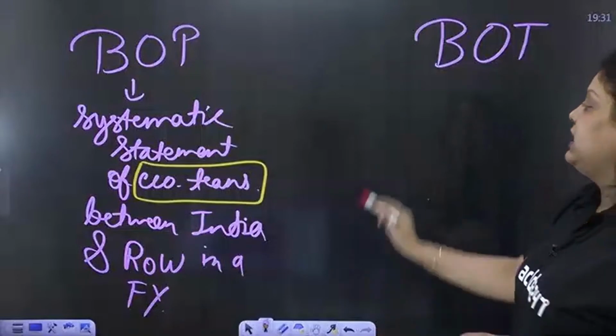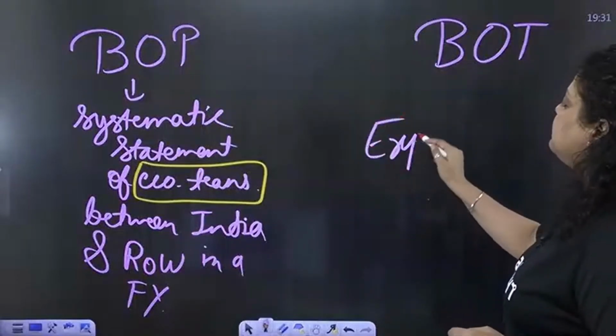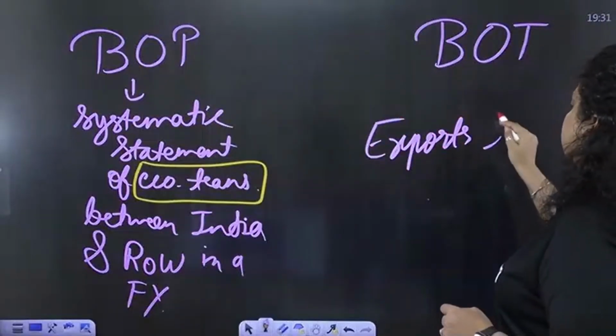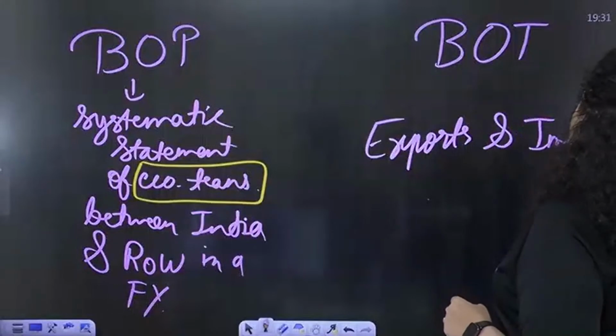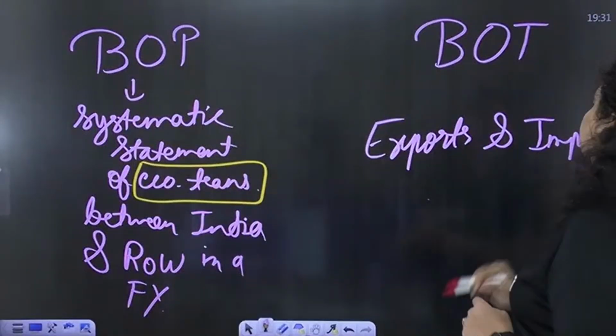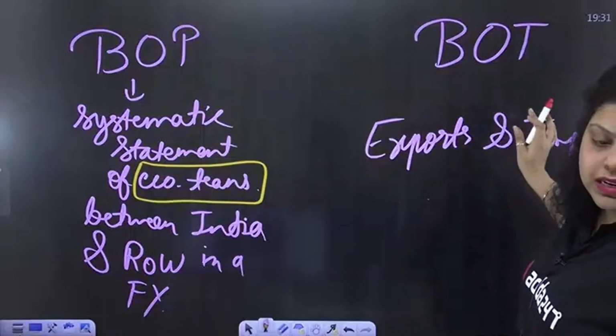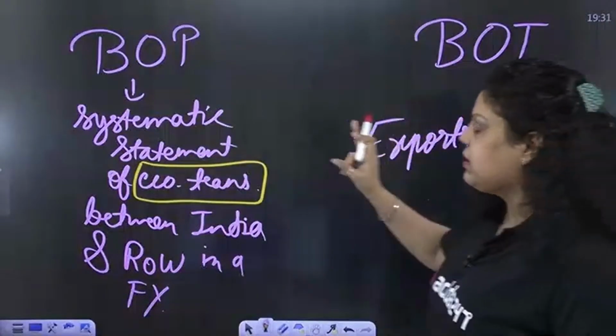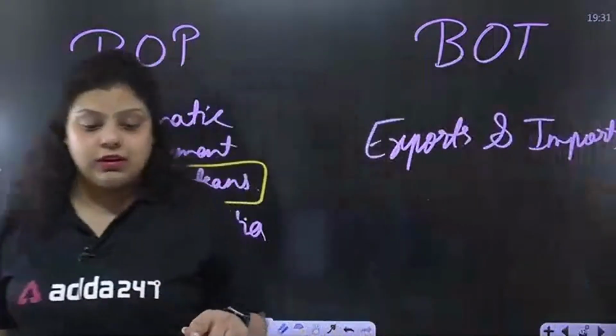Now, balance of trade is also a systematic statement, but only of exports and imports. So balance of trade covers only the export and import statement, whereas balance of payment covers all the economic transactions.